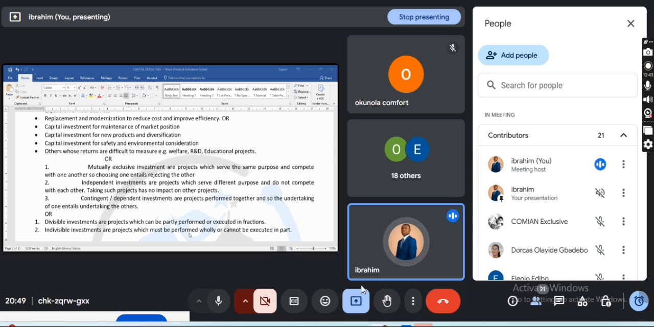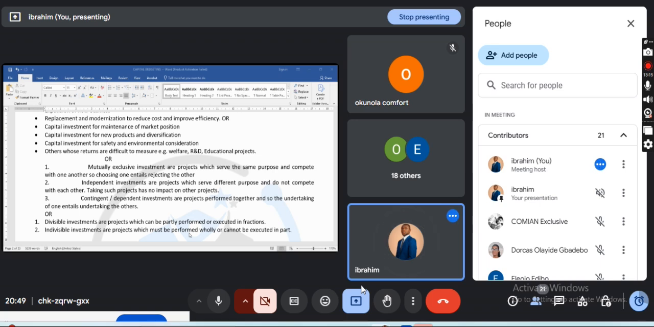So as we move on now, there is what we call divisible investment approach. When you want to make a capital investment decision, there is what we call divisible investment. Please know all these terms because when we get to capital rationing, we move on. That is how we roll, right? Now, divisible investment means investments which can be partly performed or executed in fractions. See, divisible investments are investments that can be undertaken partially.